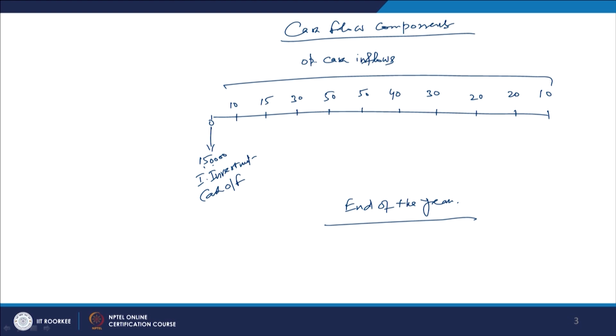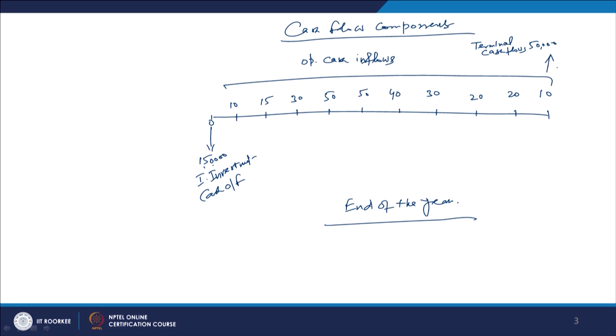And one more thing we have to take into account is the last item. In the last year, some amount is coming to us, say 50,000, and this amount is for the terminal cash flows. This is called terminal cash flow, and this amount is something like 50,000. So, the total structure of the cash flows can be shown like this.